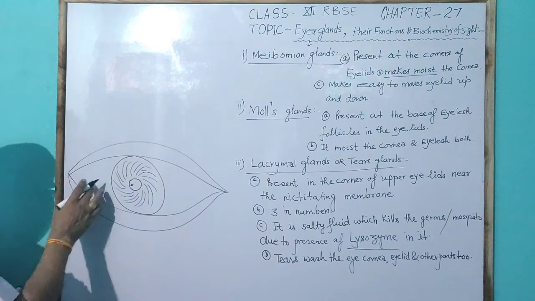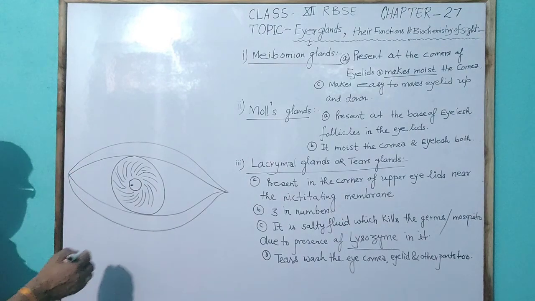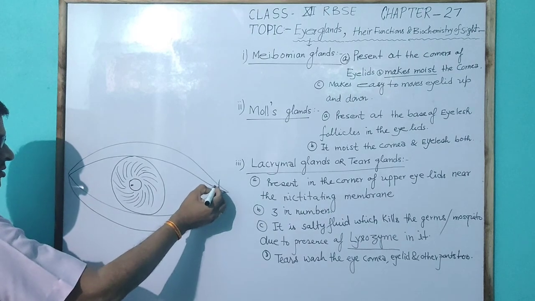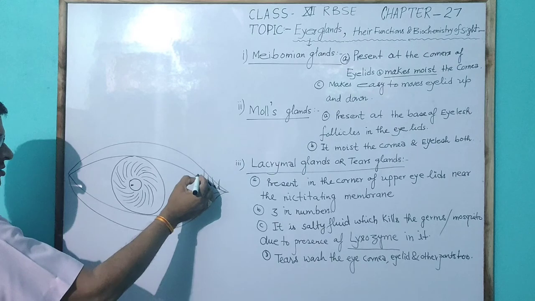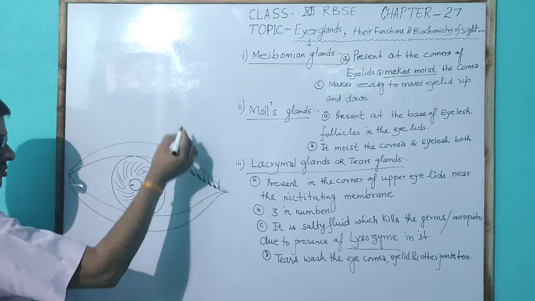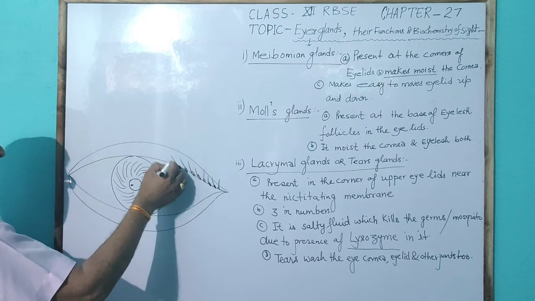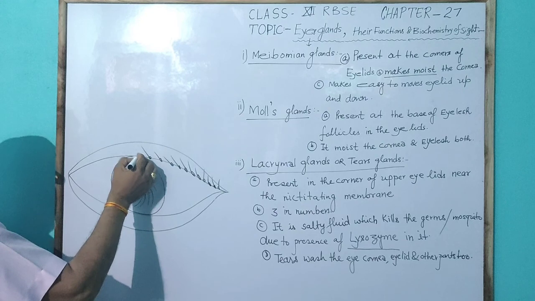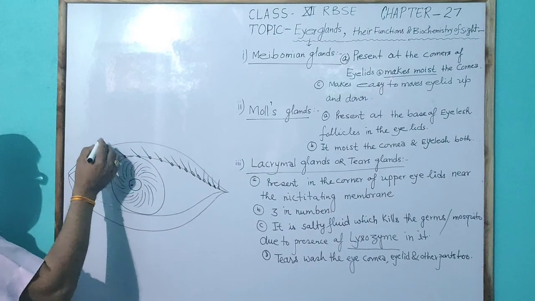The other part is called the cornea. The eyelid contains eyelashes, as given in the diagram. These are the eyelashes present in the upper and lower eyelid.